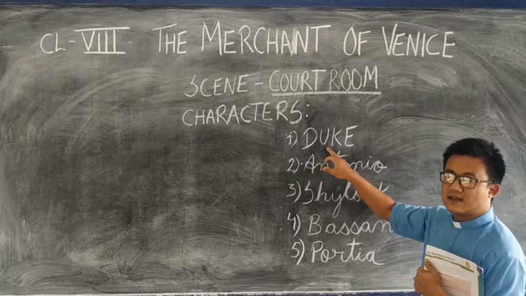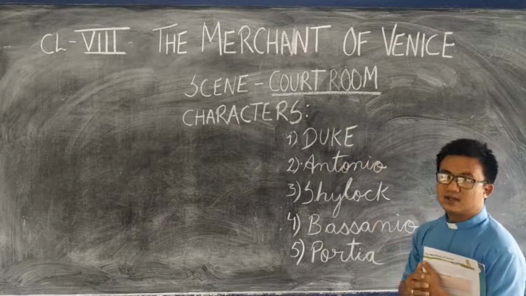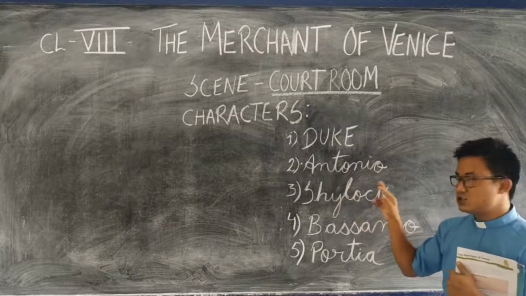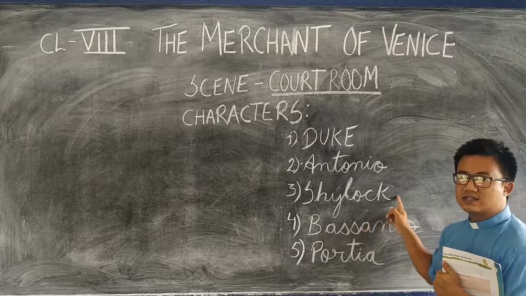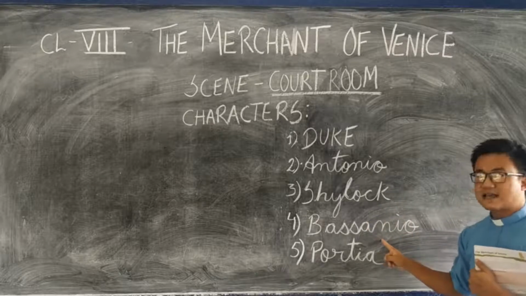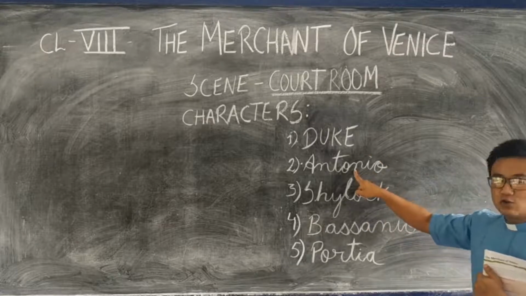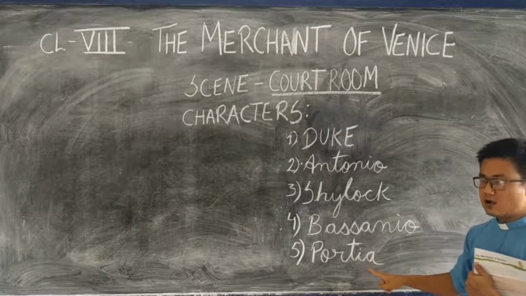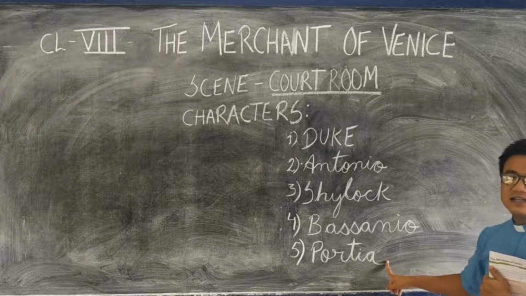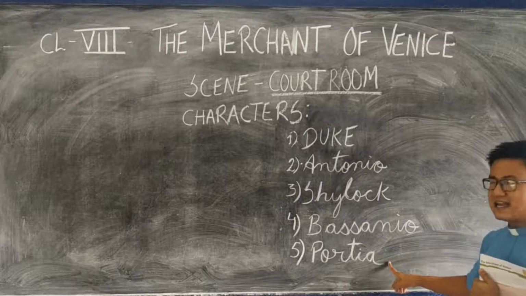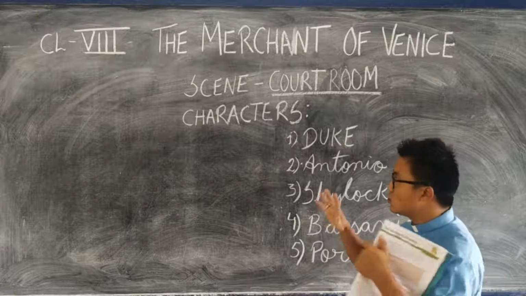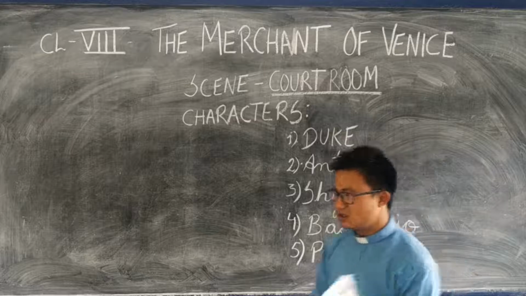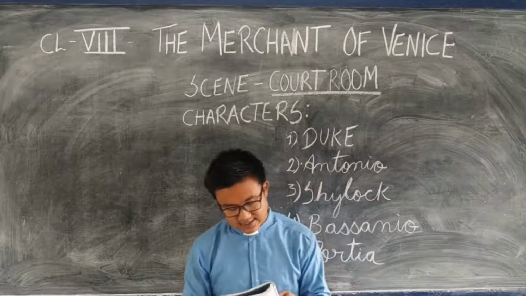So this Duke is the highest authority of Venice, and he is there as a judge in the courtroom. Then we have Antonio, who is a merchant. We have Shylock, who is the money lender. We have Bassanio, who is the friend of Antonio, and we have Portia, who is the wife of Bassanio. Portia has come in disguise, disguised as a lawyer. That is what we dealt with in the earlier class also. Now let's take the text.